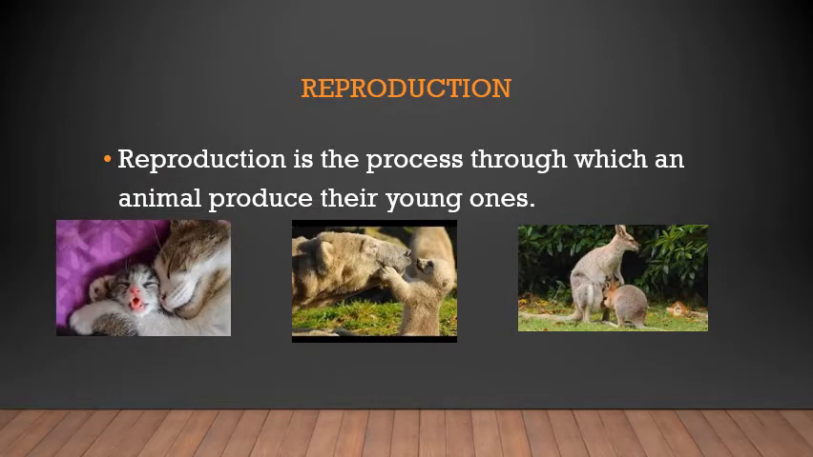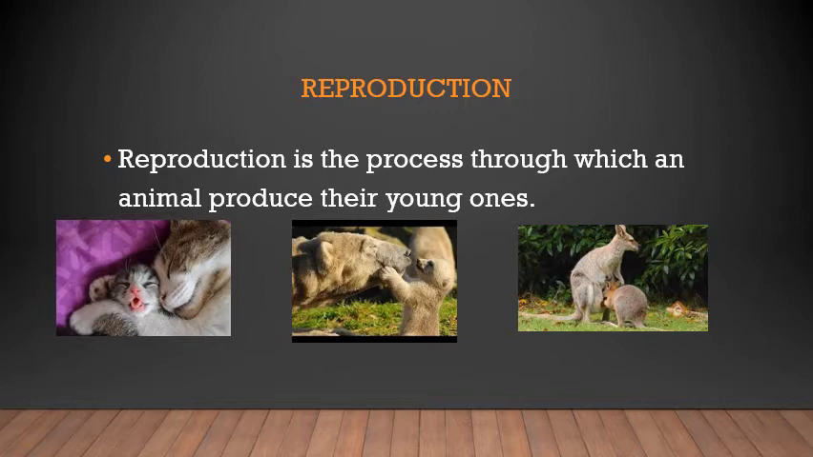Now, a bird lays some eggs in their nest. After some time, the chicks will come out of the egg, and when they grow up, the chicks will learn to fly and go away to make their own homes. Now, this process is nothing but reproduction. Reproduction is the process through which an animal produces their young ones.